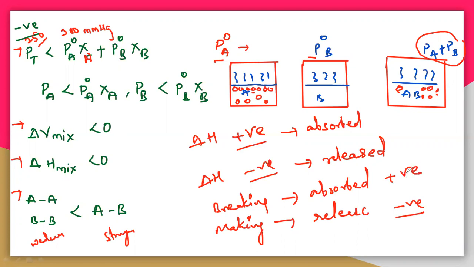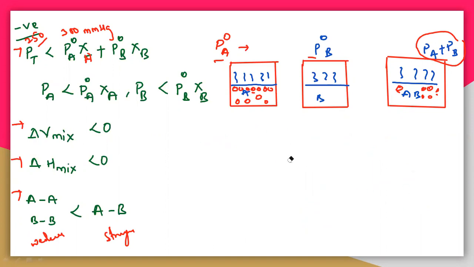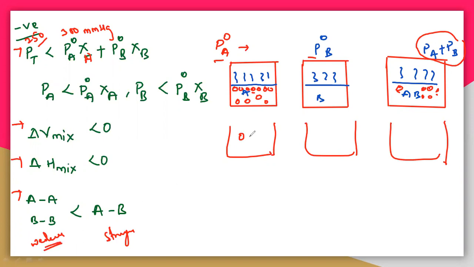So see here what happened. Here this is A and B, and the molecules are weaker here. That means the molecules are at some distance like this, and B also like this. But here in A comma B, the interactions are very strong. That means they come very close like this. So all the molecules are very, very near.